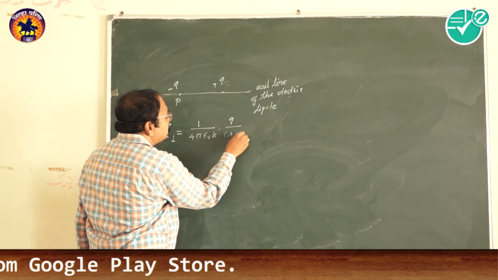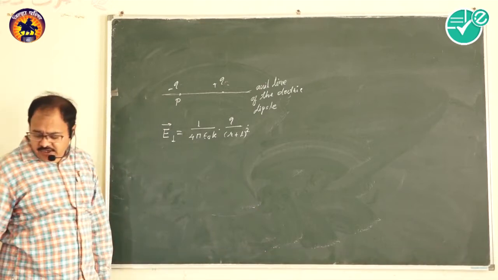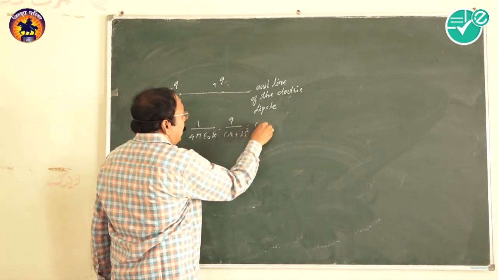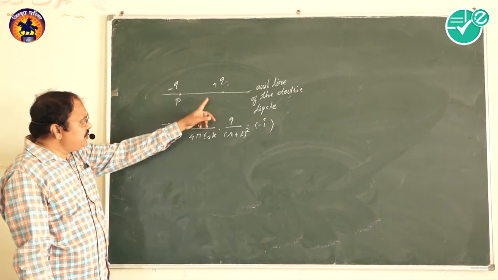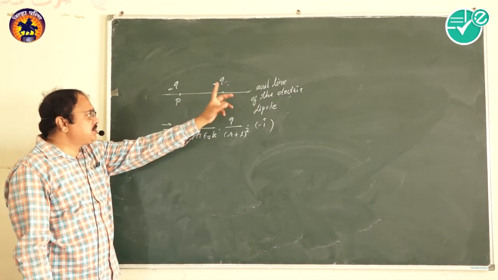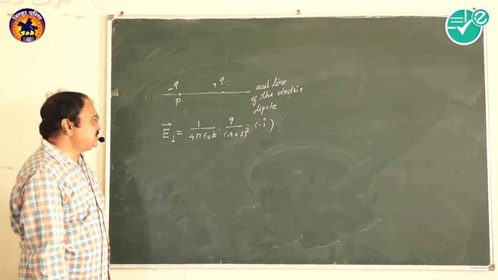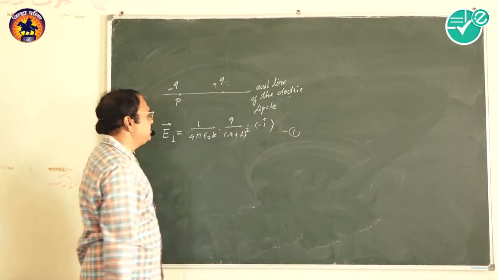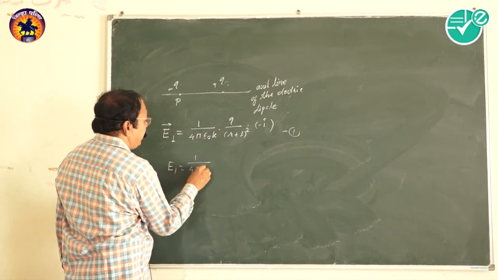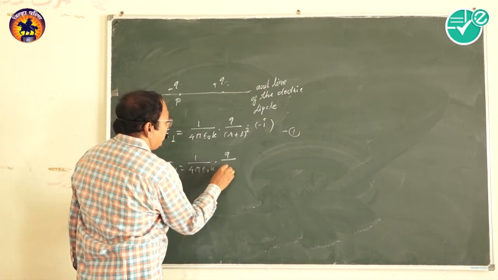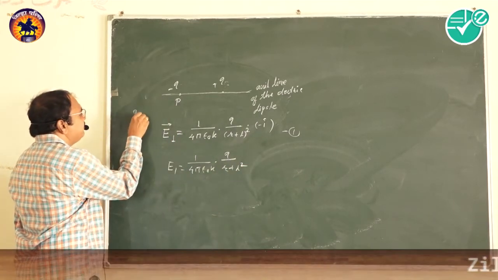upon (R plus L) whole square into minus i cap. It gives the unit vector along only the x-axis, because we are just talking about the linear direction on the x-axis, so we have taken it as a negative direction. So this is our equation 1, or you can simply say that in magnitude form, E1 equals 1 upon 4 pi epsilon 0 k into Q upon (R plus L) square. It is for point P.